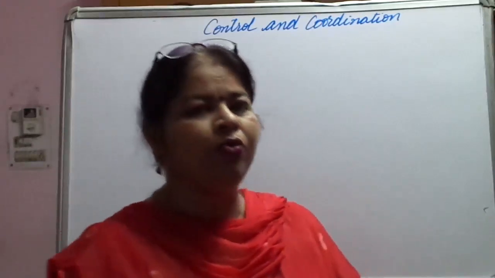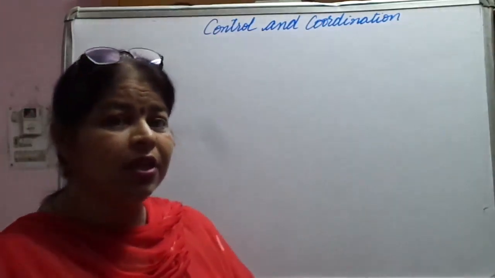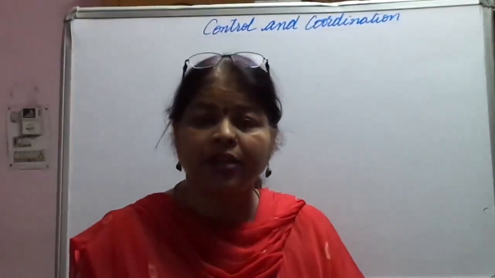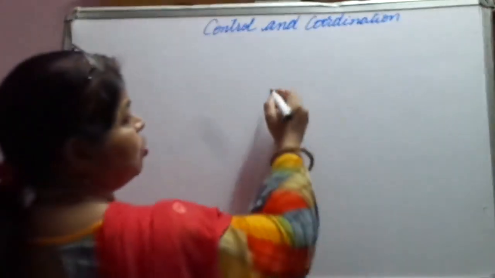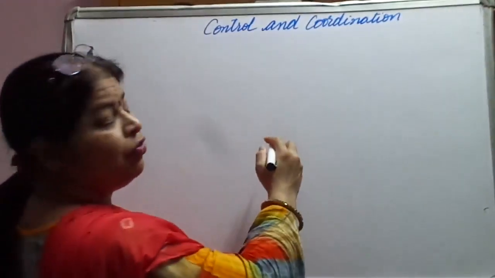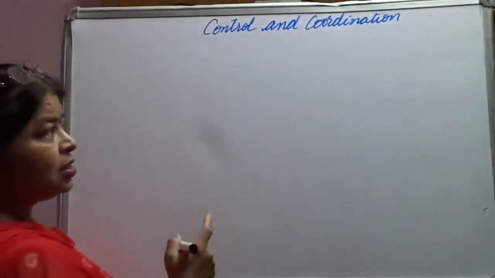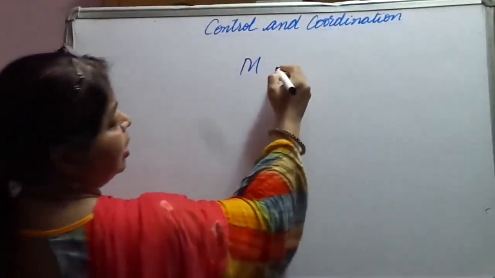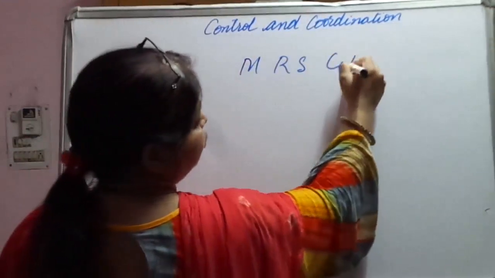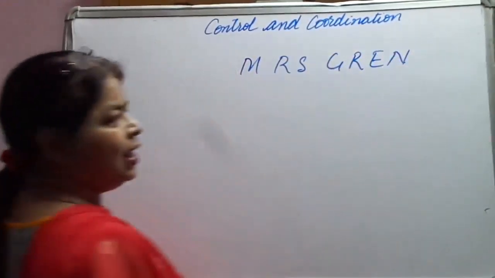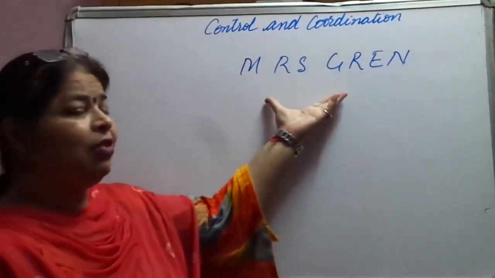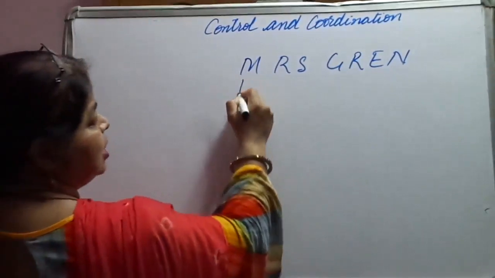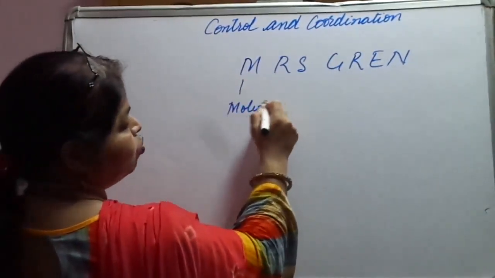So how can we come to know that an organism is a living organism and what sort of changes it reacts to? Okay, so there is a small acronym that can help you in finding out what are the things which make an organism a living organism. So I'll tell you, like Mrs. Gren. If you remember this, you will easily find out the various characteristic features which make an organism living. See, M stands for motion or movement.